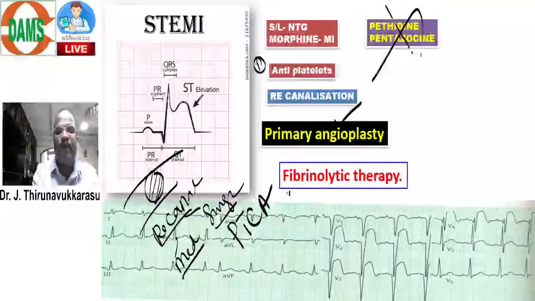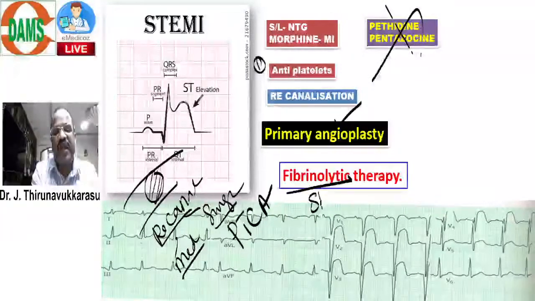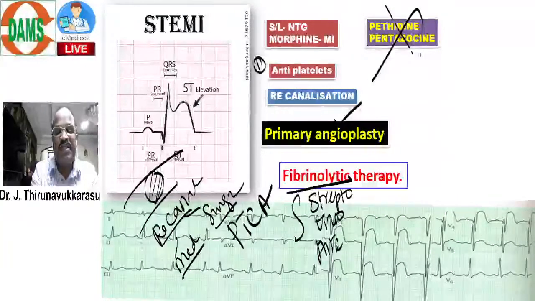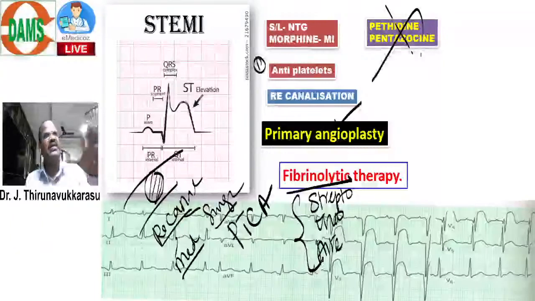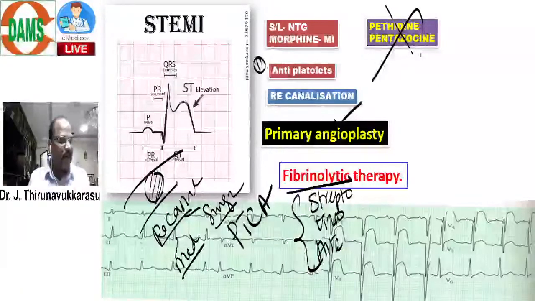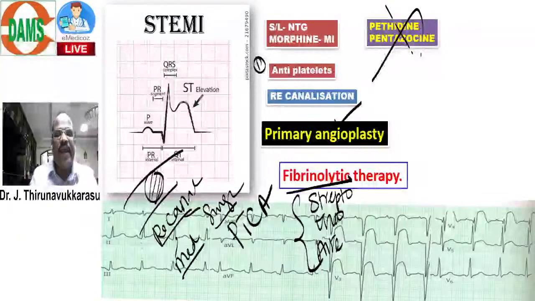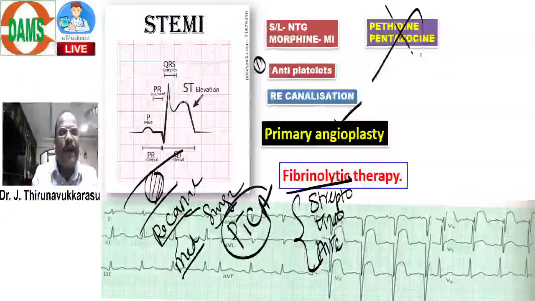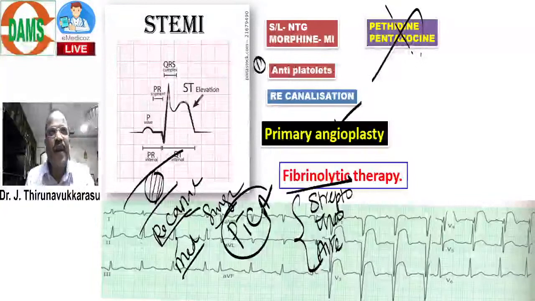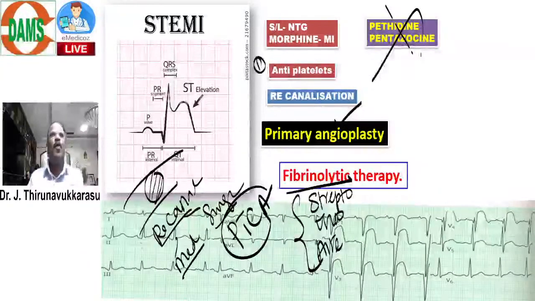Medical therapy means we go for a thrombolytic like streptokinase, urokinase or alteplase. All these are different topics, I will discuss them separately after some time. Now, the recanalization can be done by either PTCA, percutaneous transluminal coronary angioplasty, or by the medical method called thrombolytic therapy.